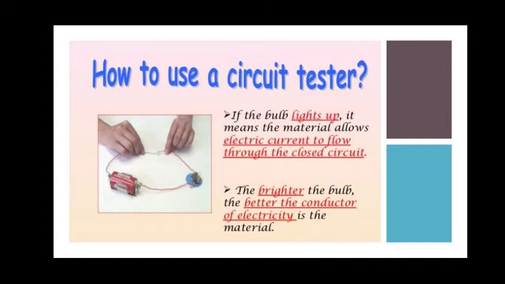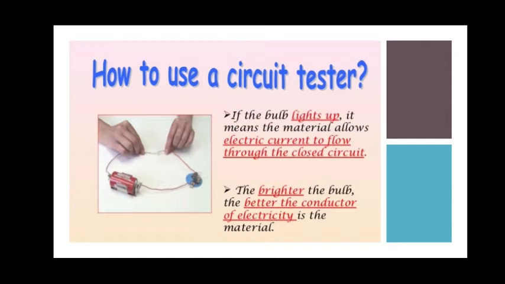Instead of a galvanometer or ammeter, the simple thing which we can use is a bulb. If a bulb lights up in the circuit, that means the current is flowing through that circuit. That is a closed circuit. I hope you all remember the difference between closed circuit and open circuit, which you have studied in your 7th standard.